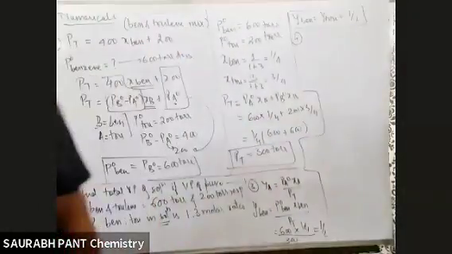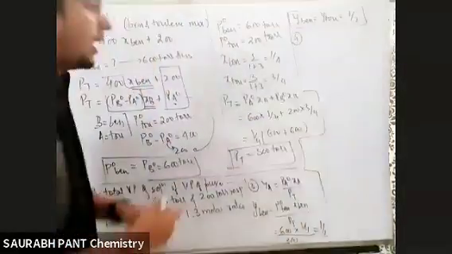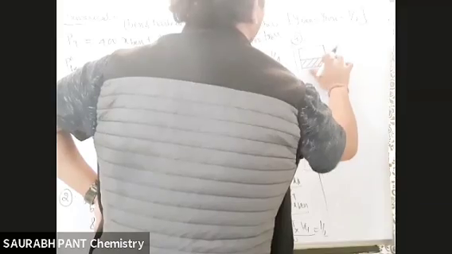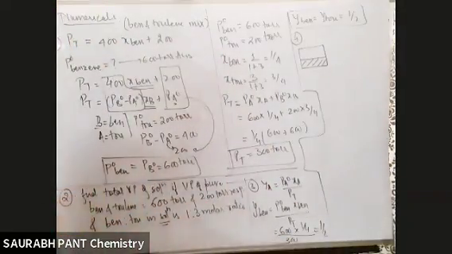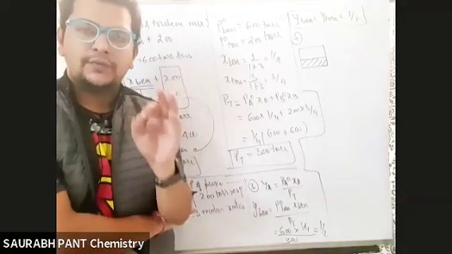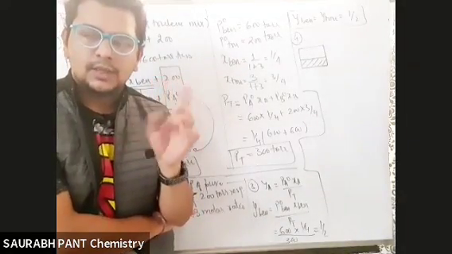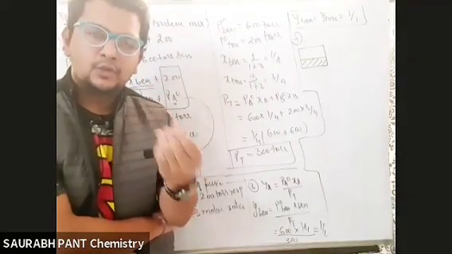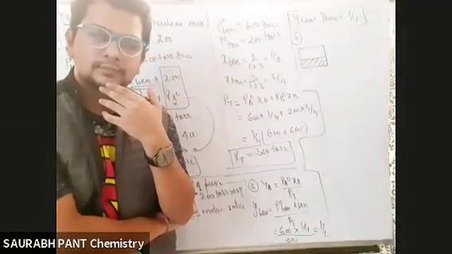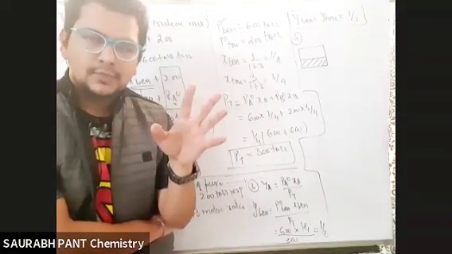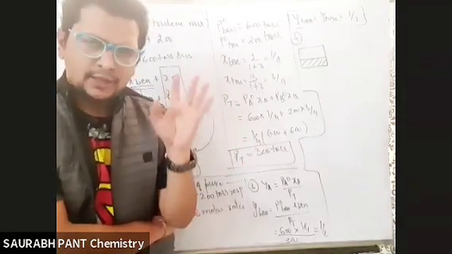Find the total vapor pressure in the new container.